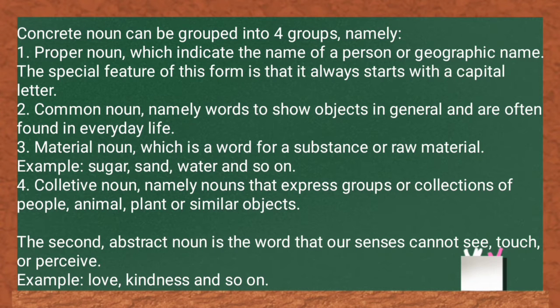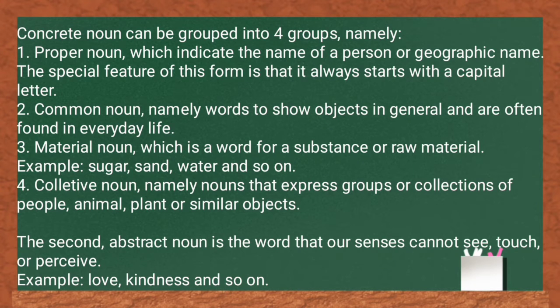2. Common noun, namely words to show objects in general and are often found in everyday life. 3. Material noun, which is a word for a substance or raw material.